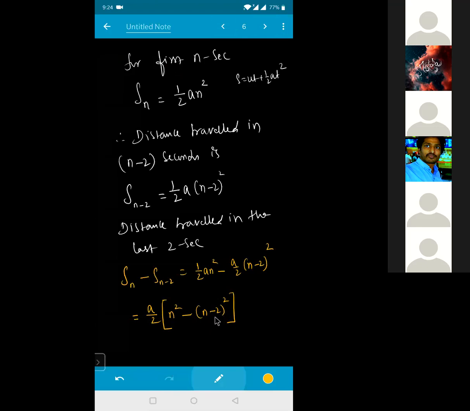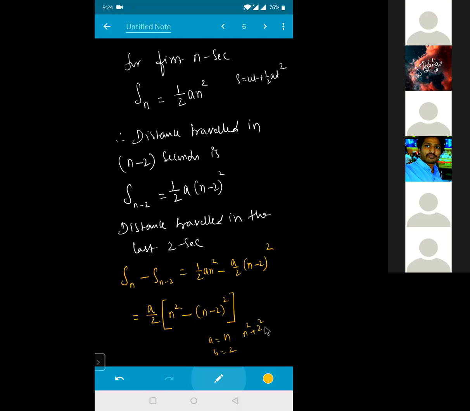a square plus b square minus 2ab. So what is a here? a is equal to n and b is equal to 2, isn't it? So a square is nothing but n square, minus b square, which is 2 square, plus b square minus 2ab.